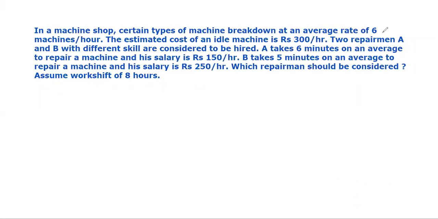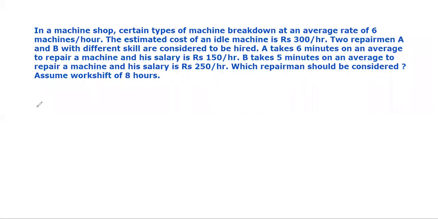Okay, now two repairmen. Okay, two men are being considered. There is a person A who can repair the machine, and there is another person B who can also repair this machine, but they have different skills. It is mentioned in the question that they have different skills. We have to hire one among them. Okay, we have to hire one among them.